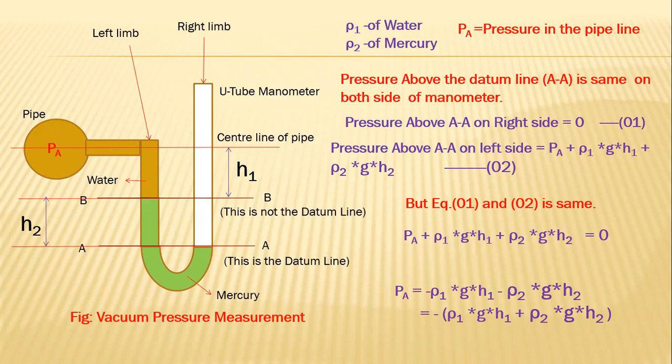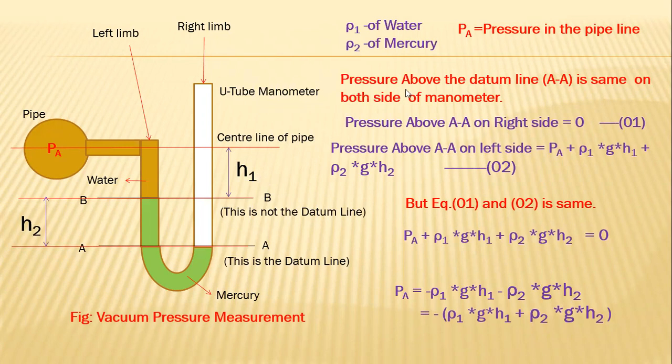H1. And what is H2? The height of the mercury column in the left limb above the datum line? H2. So we have the two lines A dash and B B dash. Out of these two lines, which one is the datum line? A dash. Yes, A dash is the datum line.